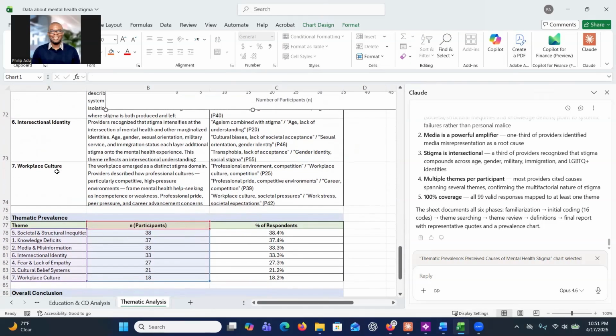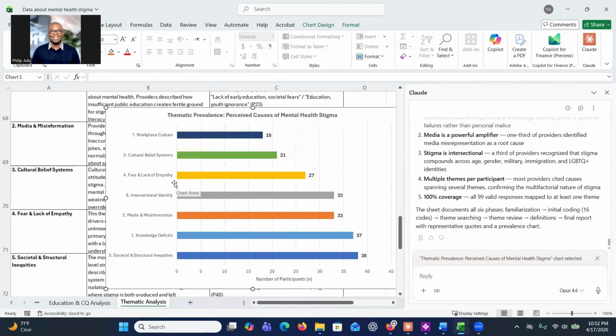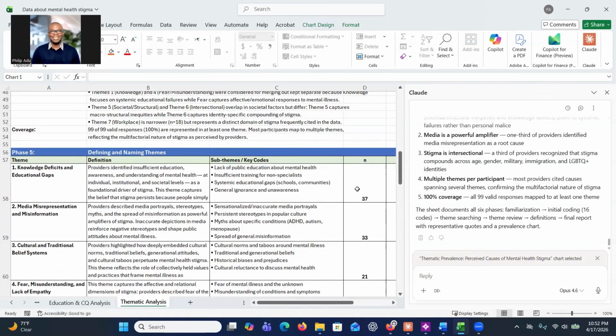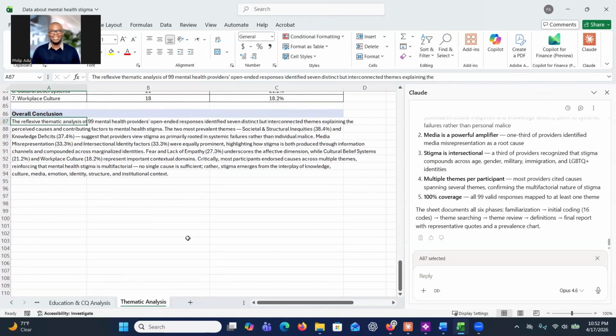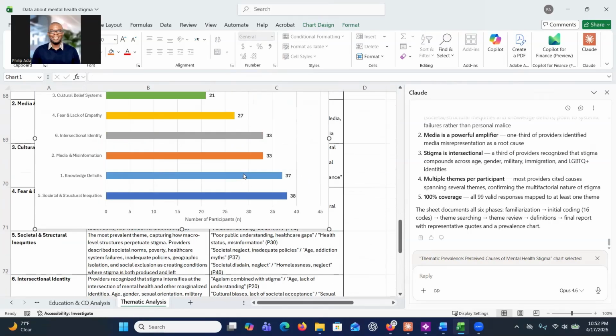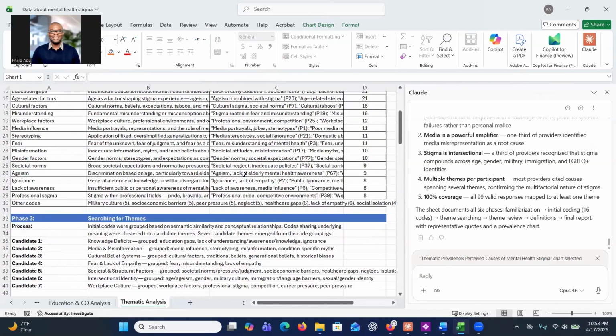So then it has also provided us a table here showing the number of participants that are connected to their theme, right? So I think maybe I made a mistake here. Let me go back again and see. So you see here, it's not a number of quotations, it's the number of participants. You see here, the number of participants connected to the theme. So it looks like we have 17 and then the system gave overall conclusions, right? So you see how the system has provided all the information that you need for you to review, and also to make sure that they really reflect the data that you have.